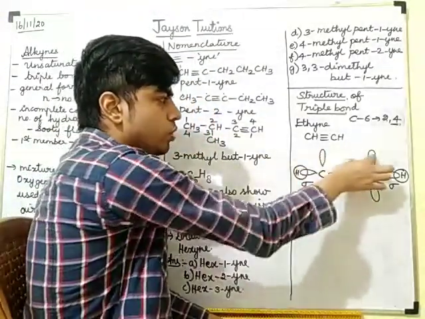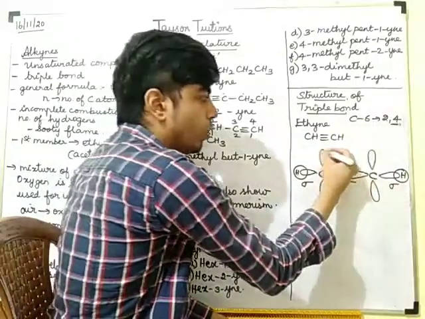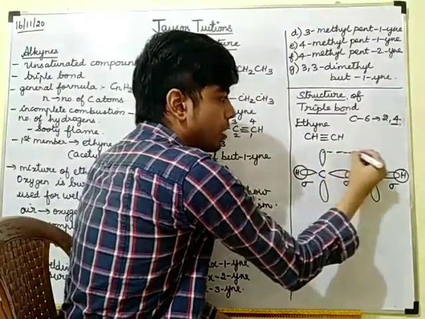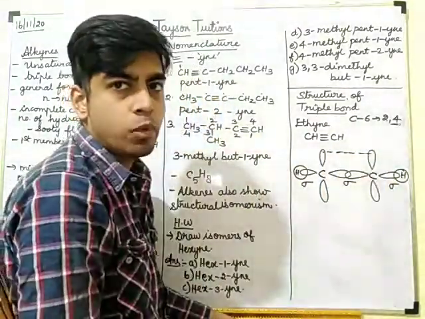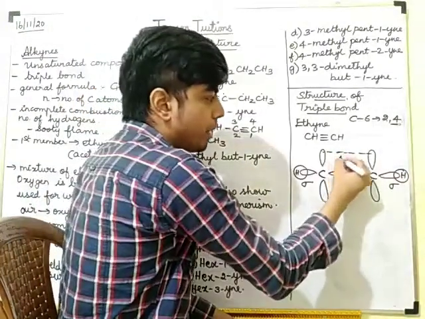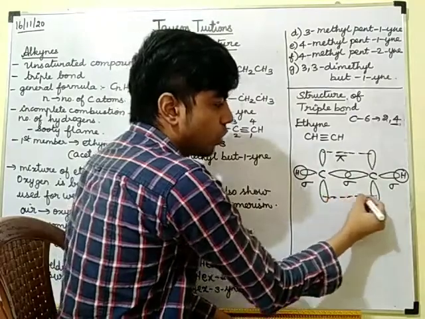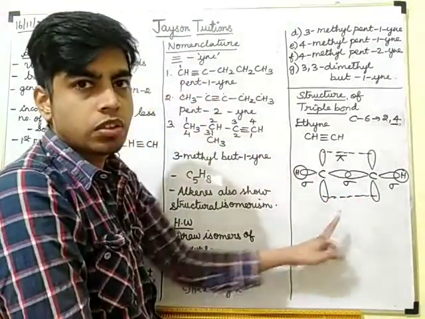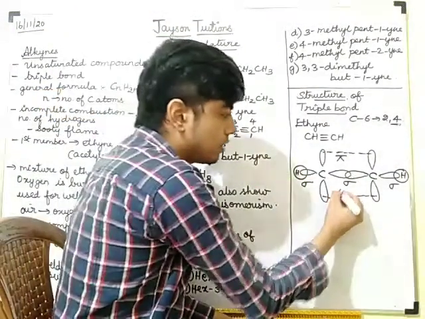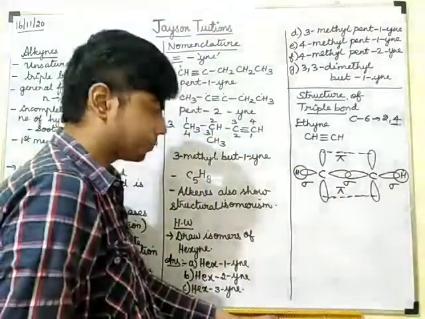Now these two orbitals will overlap laterally. If it is a lateral overlap, what is the name of the bond? It is a pi bond. These orbitals also will overlap laterally, so this is also a pi bond.